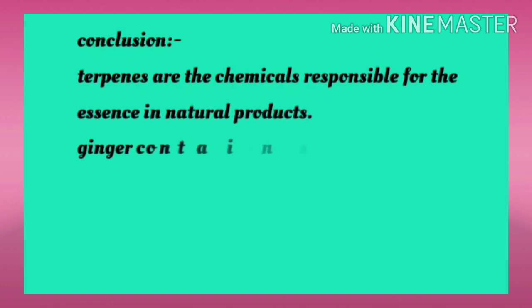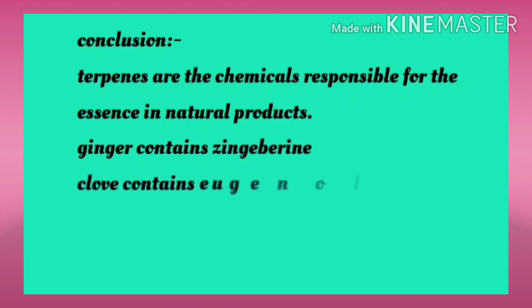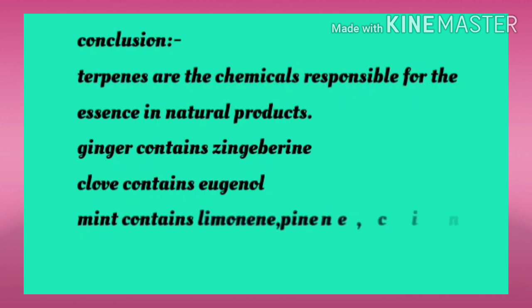So conclusively, we can say that terpenes are the chemicals which are responsible for the essence present in natural products. Ginger, clove, coriander, mint leaves, etc. All of these have an essence. Why so? Because of the terpenoid or terpene present in them. Ginger contains gingiberine, clove contains eugenol, mint contains several terpenes like limonene, pinene, cineol, octinol, etc.